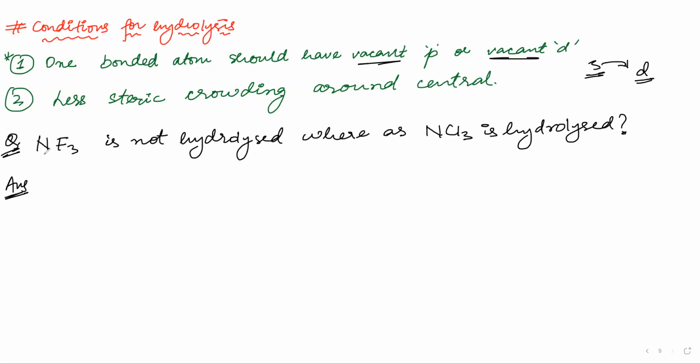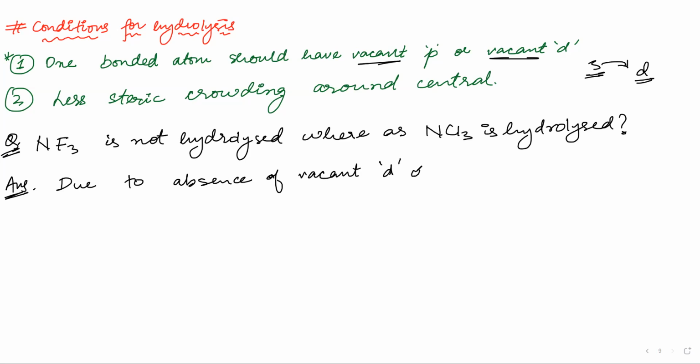So after 3. So nitrogen is what? Second period. Fluorine is also what? Second period. So that is why it will not get hydrolyzed. So the answer will be due to absence of vacant D.